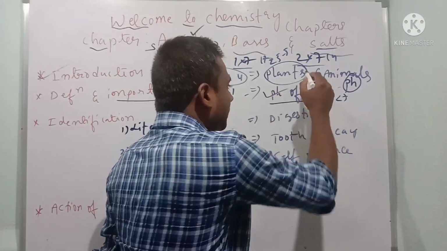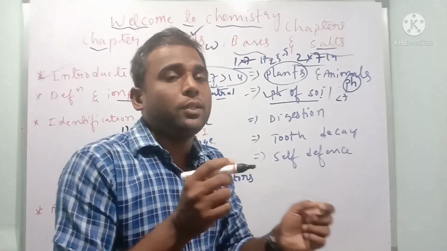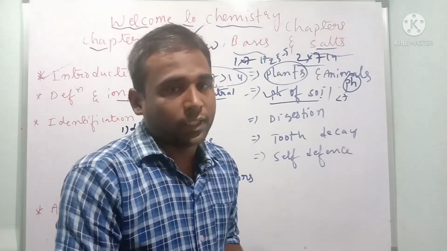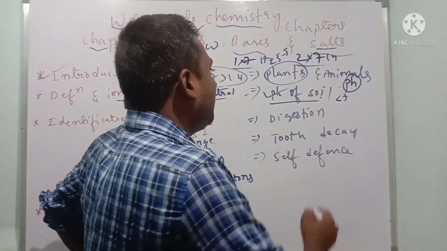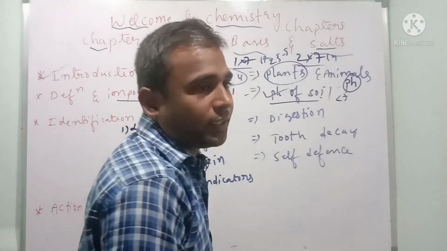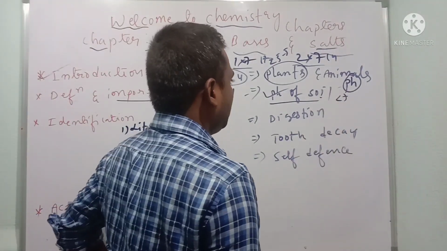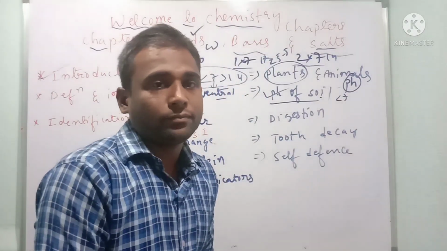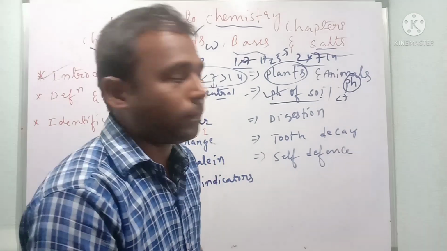If acidity increases, we add lime powder, which neutralizes it, and afterwards the crop will grow well. If pH value is less, it is acidic in nature; if pH value is more, it is basic in nature. If the base is more, we add gypsum, which neutralizes it and gives a good crop.